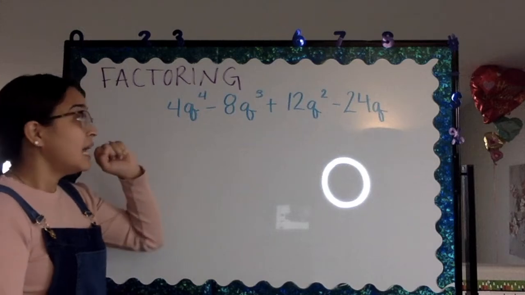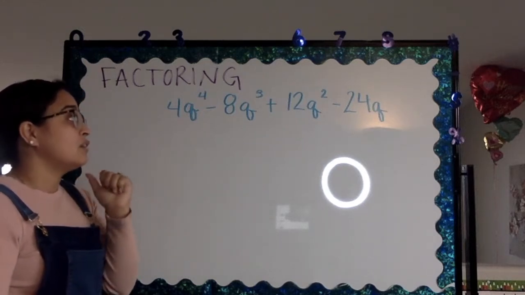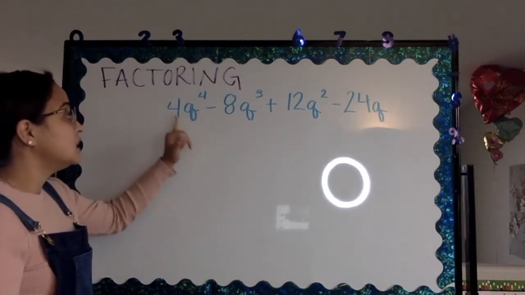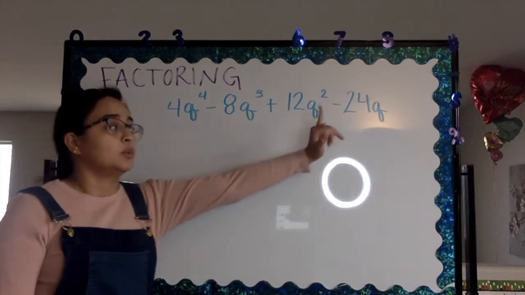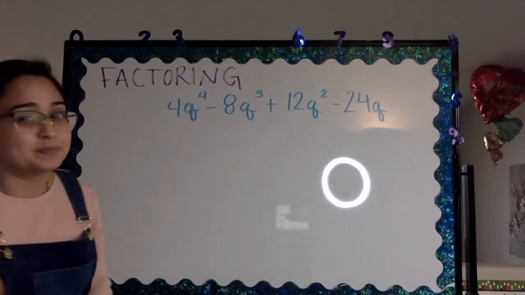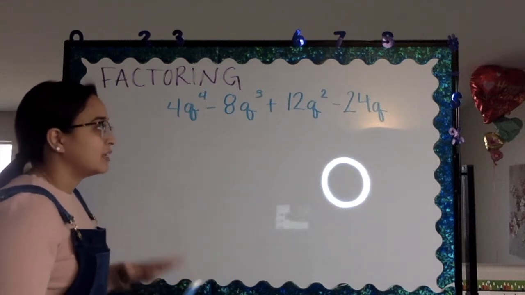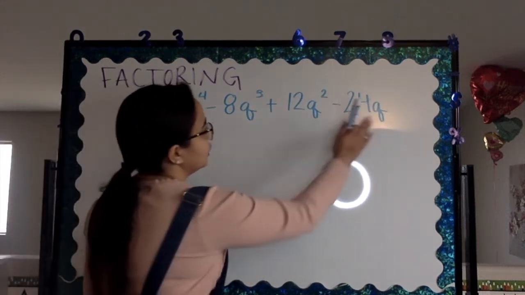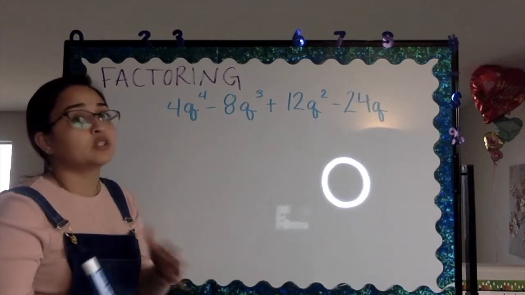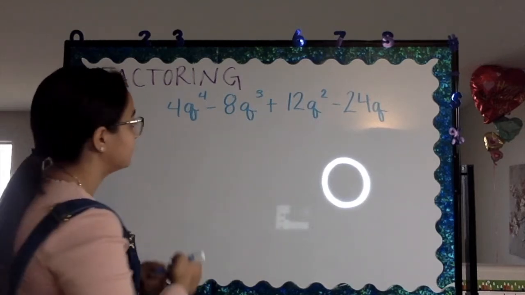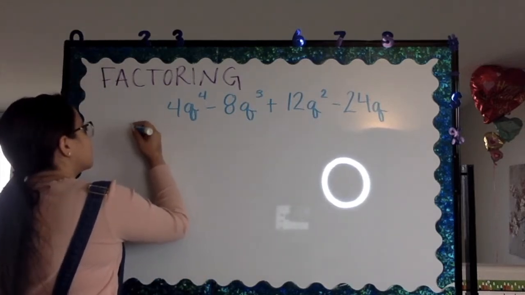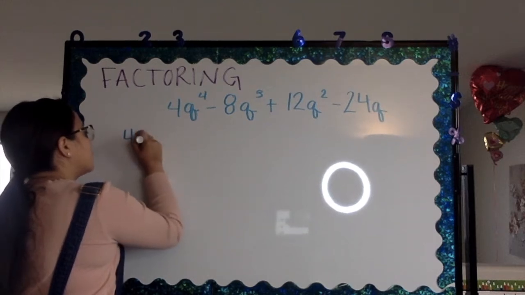And I know it will be a 4q because each monomial has a q in it. And I can't do q squared or anything like that because our 24q only has 1 q. So let's go ahead and factor out our 4. So we're going to take out 4q.